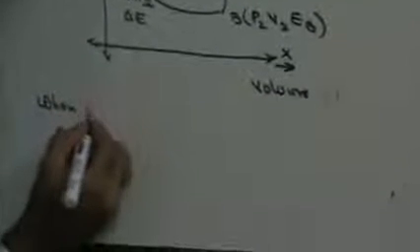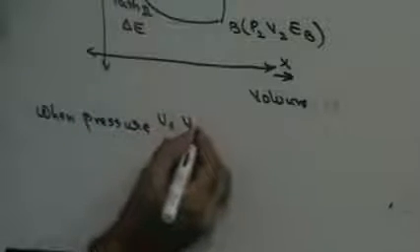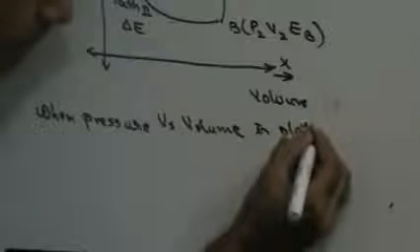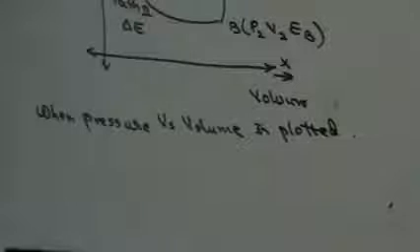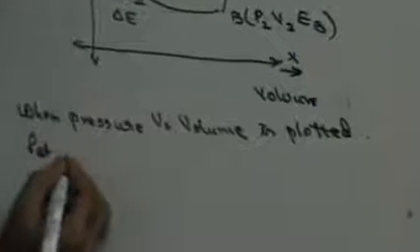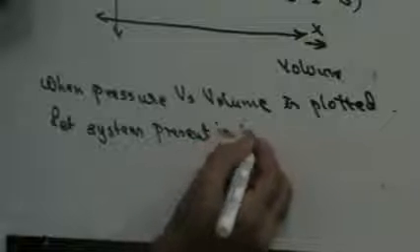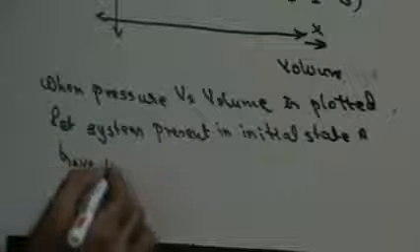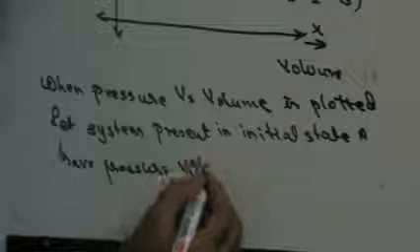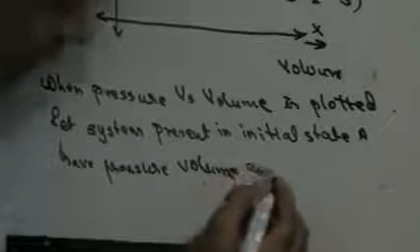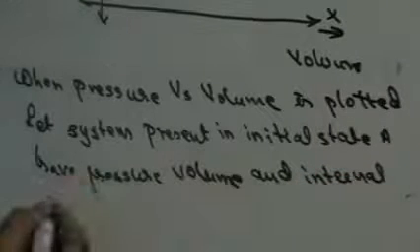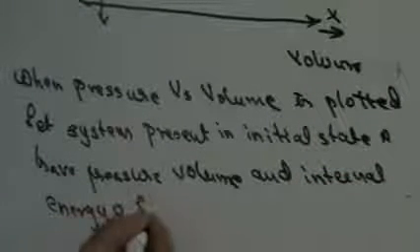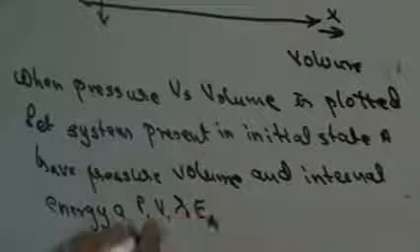When a pressure versus volume graph is plotted, let the system present in initial state A have pressure, volume, and internal energy as P1, V1 and EA, right?